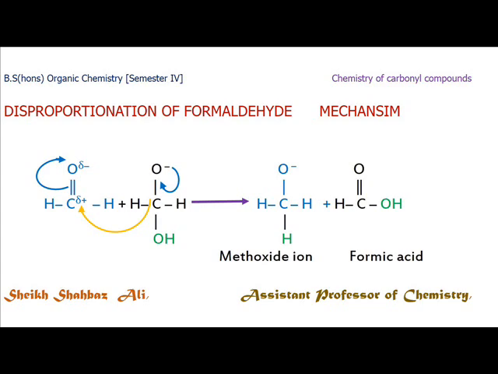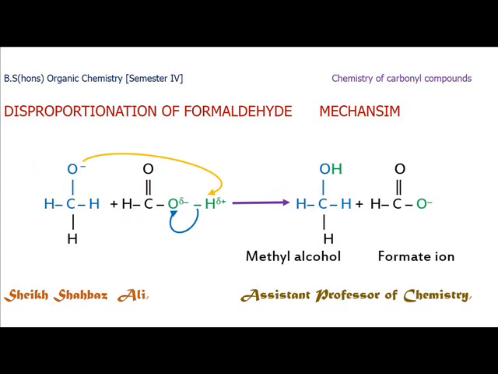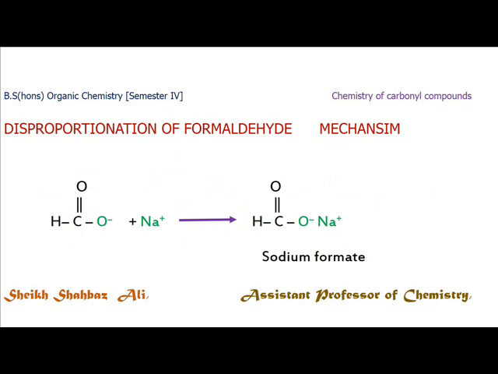Methoxide ion is formed and the hydrogen is received by the molecule. Then methoxide ion receives a proton from formic acid, and methyl alcohol and formate ion are formed. Finally, formate ion reacts with sodium hydroxide to give sodium formate. In this way, one molecule of formaldehyde is reduced to methyl alcohol, and the other is oxidized to sodium formate.